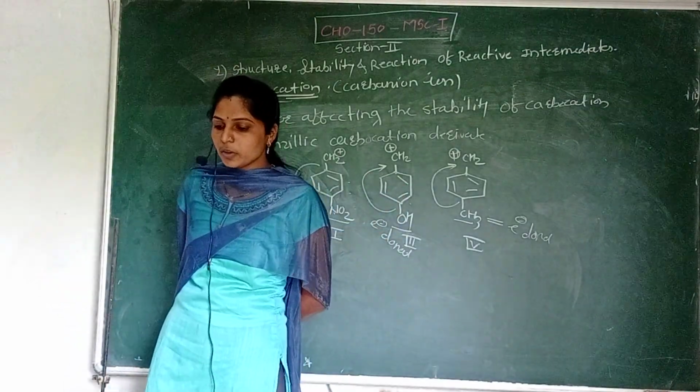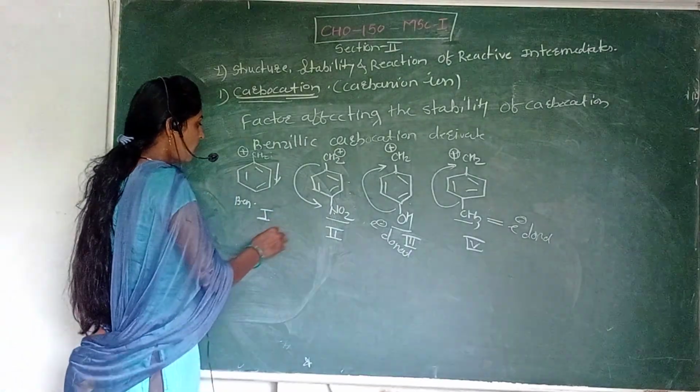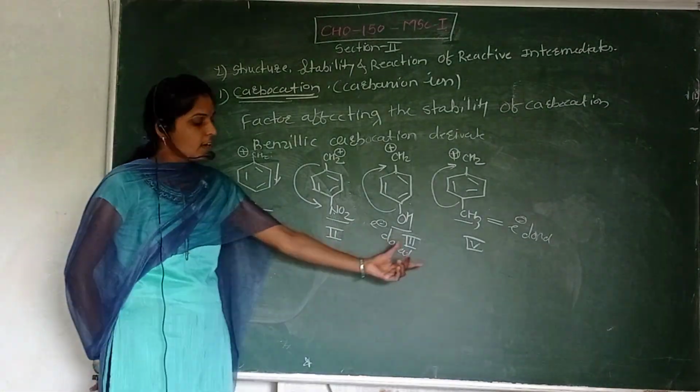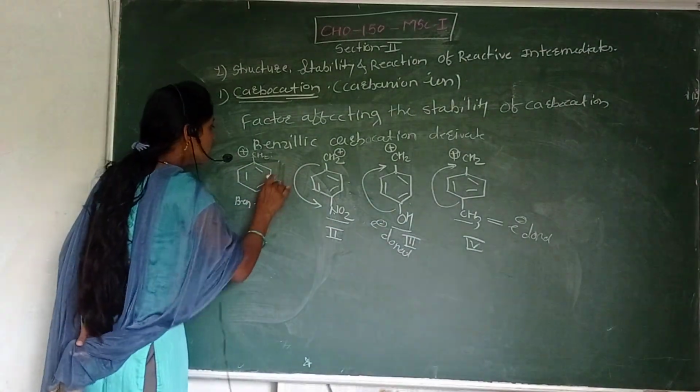Okay, the stability order: see here, first, second, third and fourth. This first one is the benzylic carbocation.